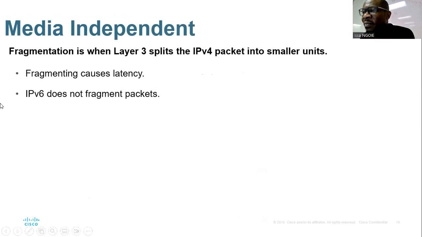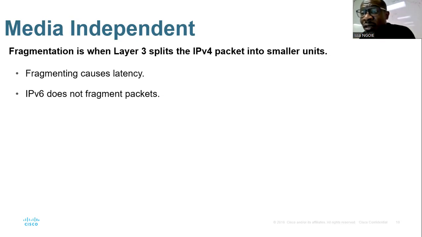Fragmentation is when layer 3 splits the IPv4 packet into smaller units. So what does it mean by fragmentation? You remember from the OSI model, layer 4 is the transport layer, right? From the transport layer, you have to fragment your message, and when you fragment your message, you make it smaller. We call it a segment, right? And that fragmentation will cause what we call latency. Latency means delay, right? So the delay of sending, or when you are receiving.